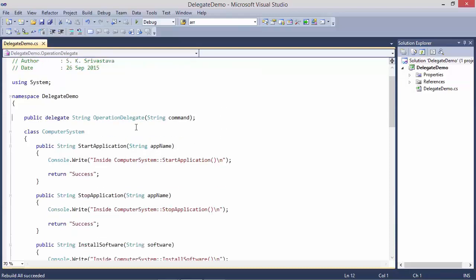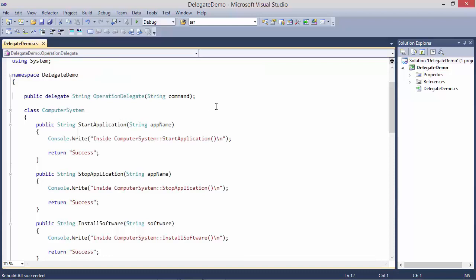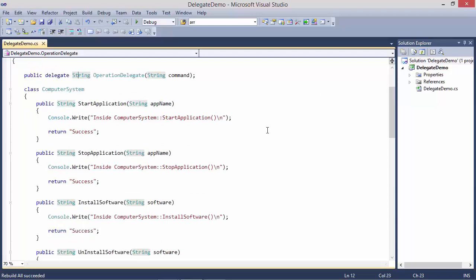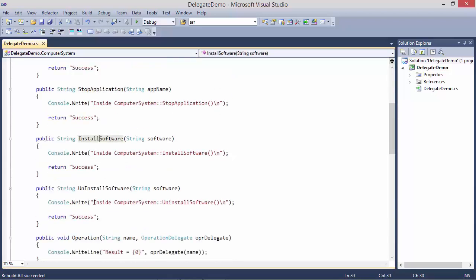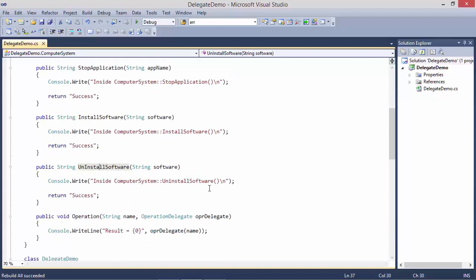You can see here we have declaration of delegate. We have delegate operation delegate. It has one parameter of type string and return type is string. And here we have class computer system, and it has methods start application, stop application, install software, uninstall software, and the method operation.